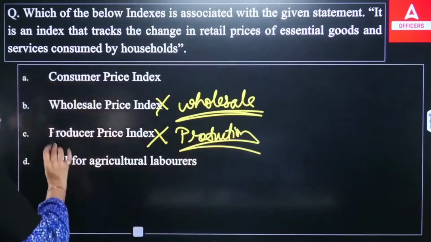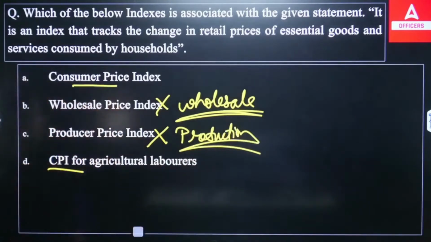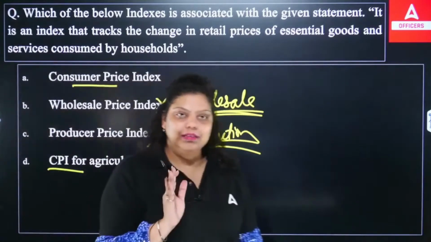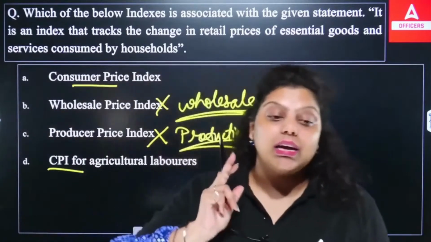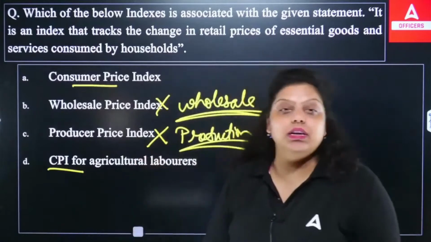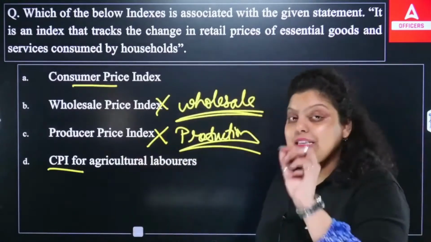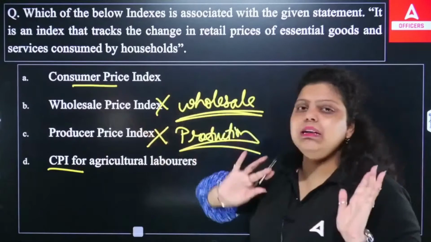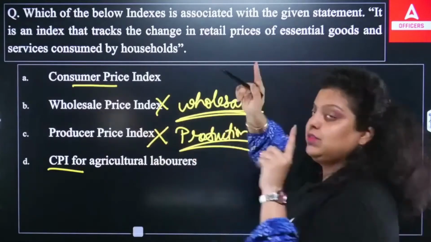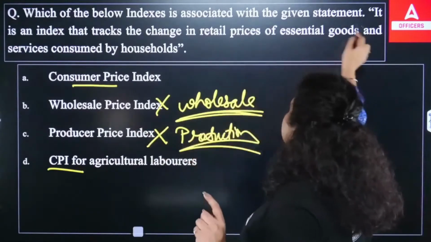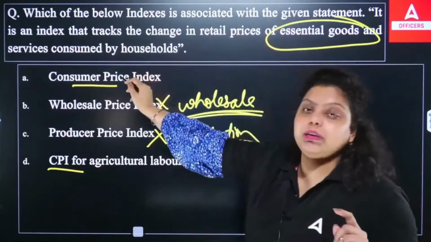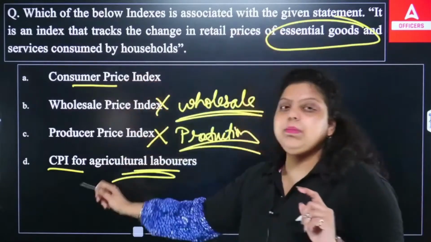Okay, so we have two options, consumer price index and here the CPI also. We know that WPI measures the inflation at the wholesale level and CPI measures the inflation at the retail level, right? So in this situation, A and D can be right. Out of these two, one can be right. Now we are talking about essential goods and services consumed by the household. Here you are talking about CPI for agriculture labor.